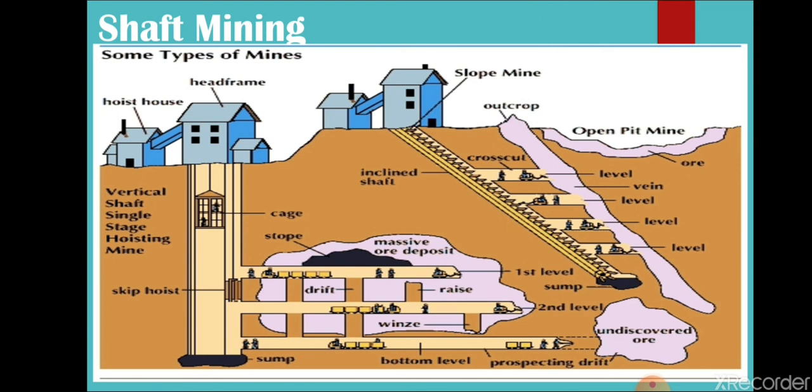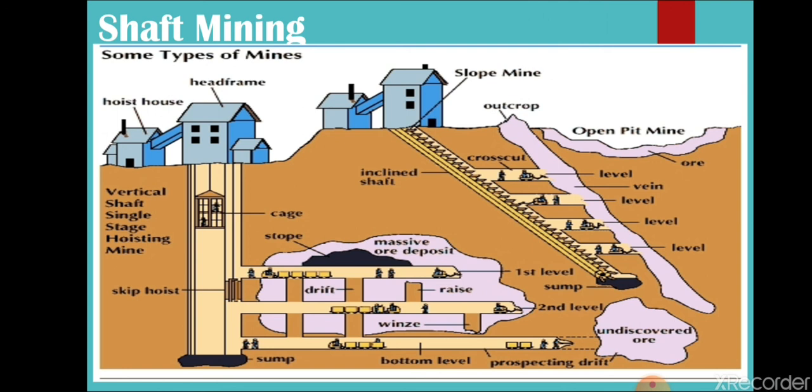Now the third type of mining is shaft mining. Shaft mining is also known as underground mining. When the mineral is available deep under the earth surface, then this type of mining is practiced. Now if we talk about shaft mining, what is the meaning of shaft?